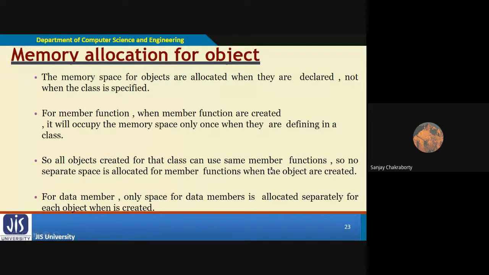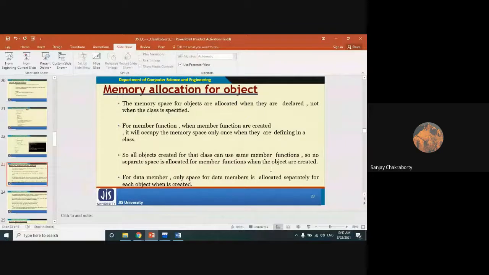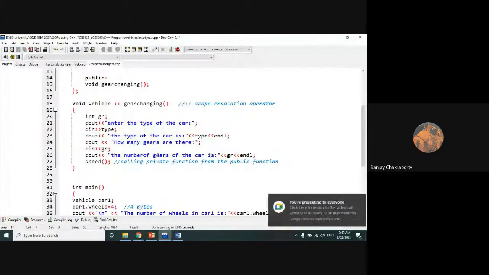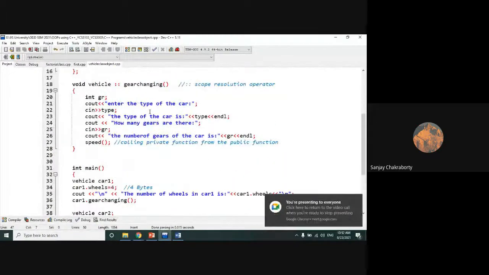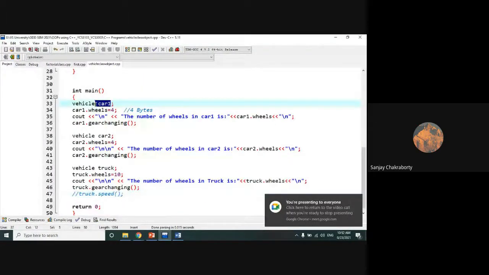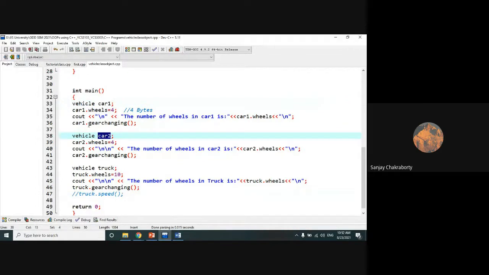Only one space is created, because when one object is accessing that member function, the other objects are not accessing it at that moment. Look, in this example of the vehicle class, I have shown that we are creating 3 different objects, and they are accessing the same member function, gear changing.